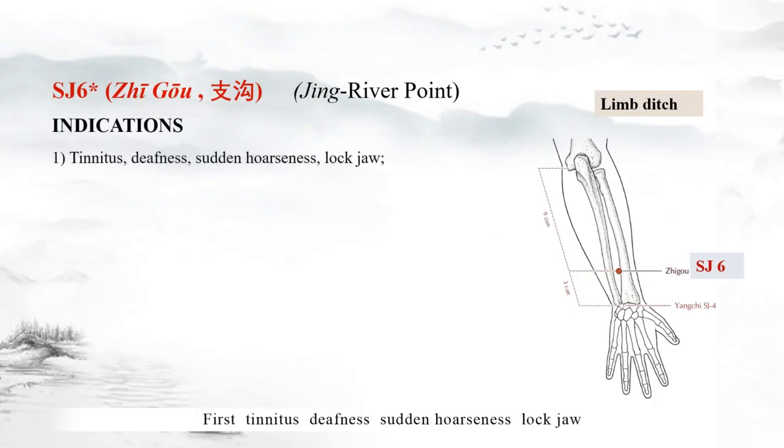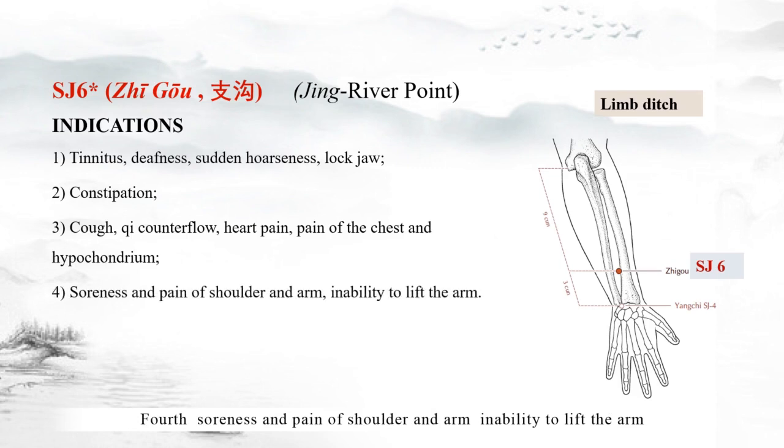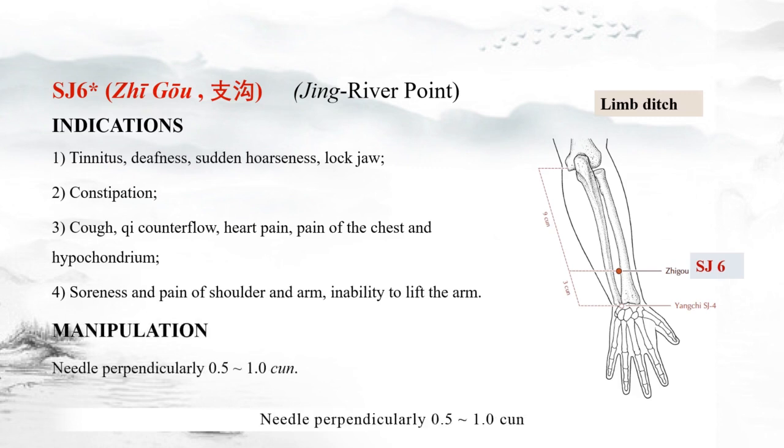Indications: first, tinnitus, deafness, sudden hoarseness, lockjaw. Second, constipation. This is the most commonly used point to treat constipation. Third, cough, qi counterflow, heart pain, pain of the chest and hypochondrium. Fourth, soreness and pain of shoulder and arm, inability to lift the arm. Manipulation: needle perpendicularly half to 1 cun.